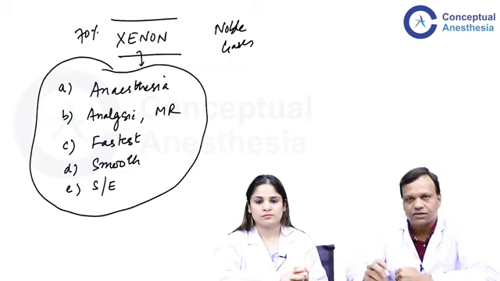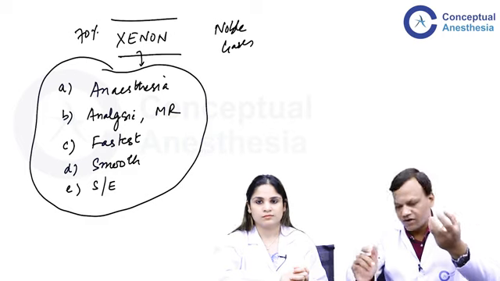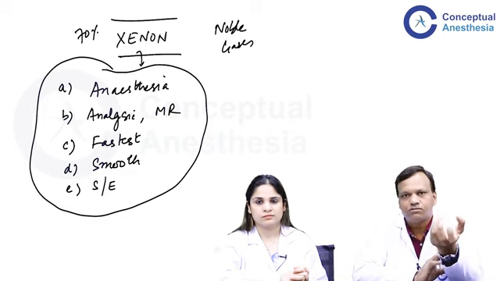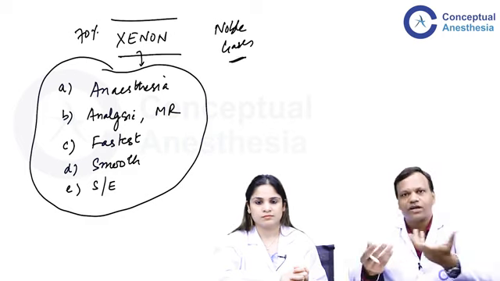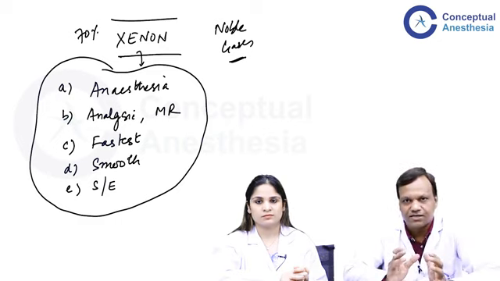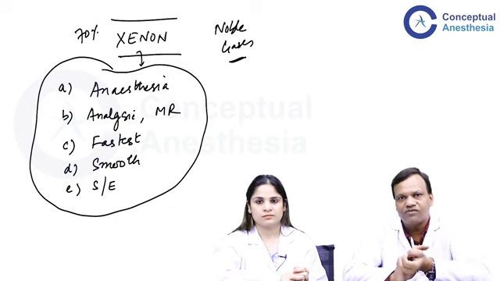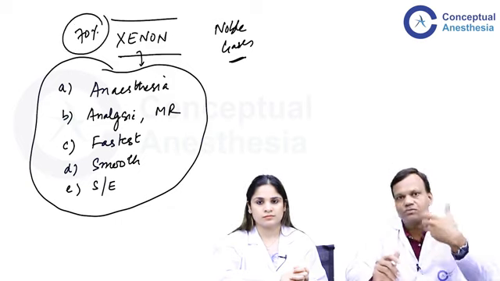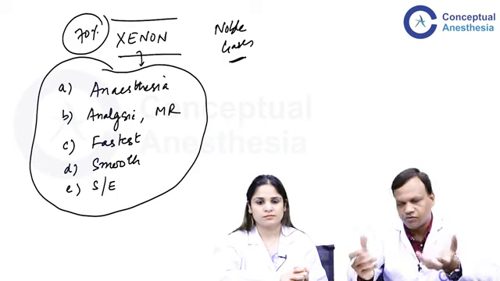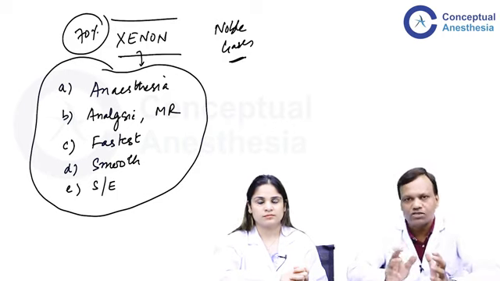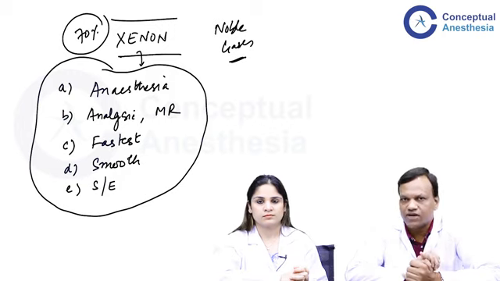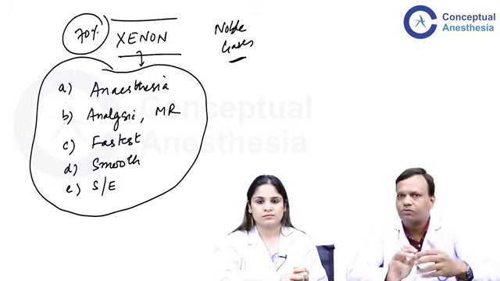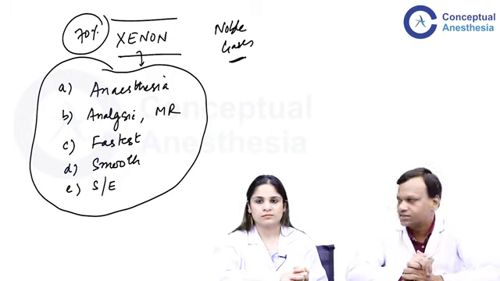Reason is it is not available. So by which reaction we can form xenon? By no reaction. Remember, it is a noble gas, non-reactive. It cannot be synthesized. So it is isolated from environment only, and already very low is present in the environment. Plus we require 70%. So that will make it extremely, extremely costly. So because of non-availability and very high cost, we do not utilize xenon very commonly. But if available, it will be the one of the ideal anesthetic agents.